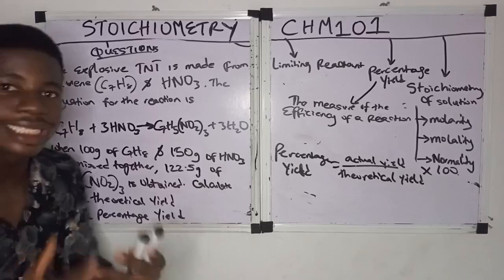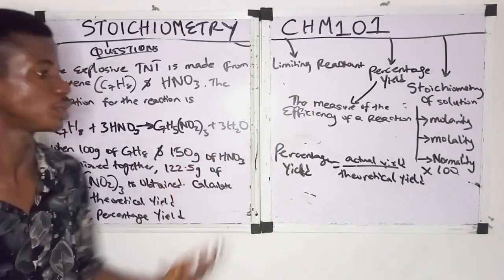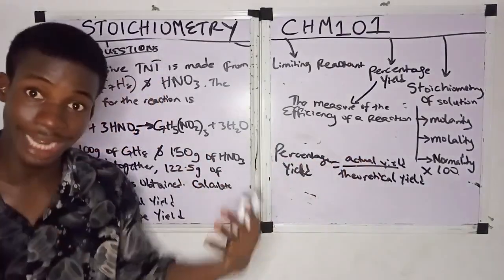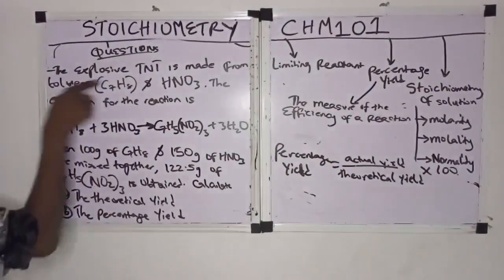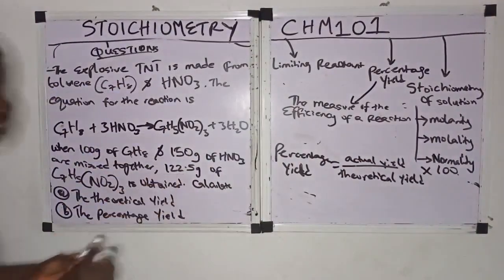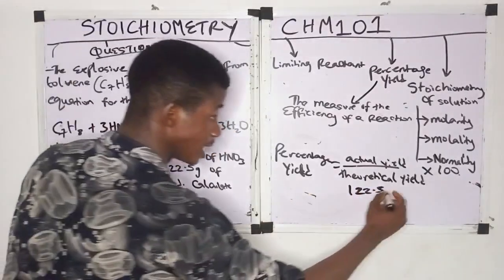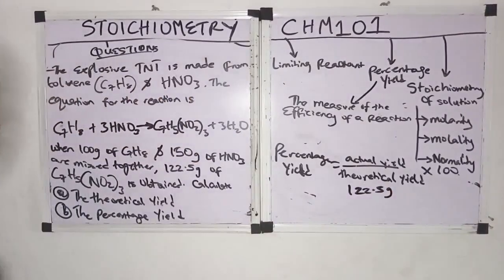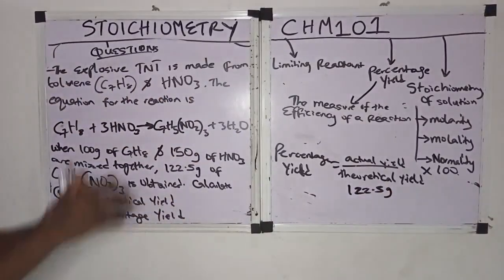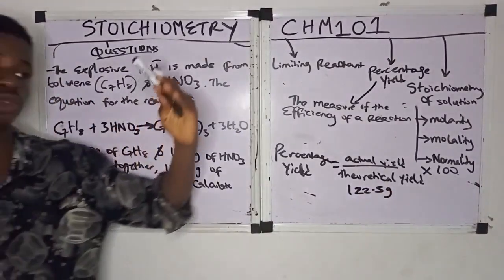So that is when they carry out the actual reaction, the mass of TNT formed is 122.5 grams. This mass is known as the actual yield. Now they say to calculate the theoretical yield. Then we have to calculate the theoretical yield. Let's do the calculation.